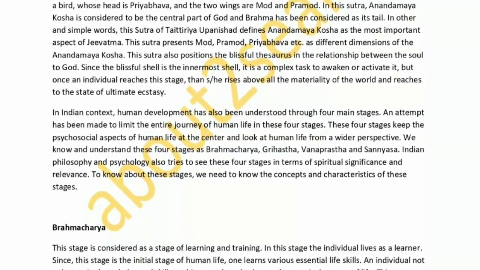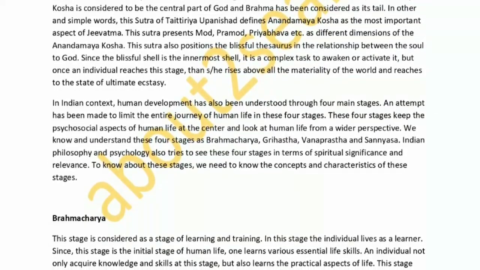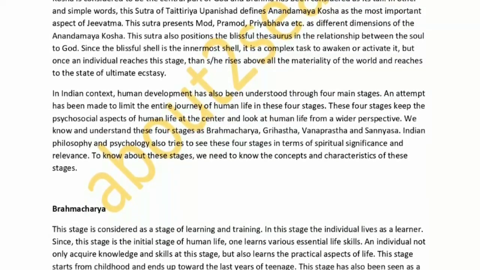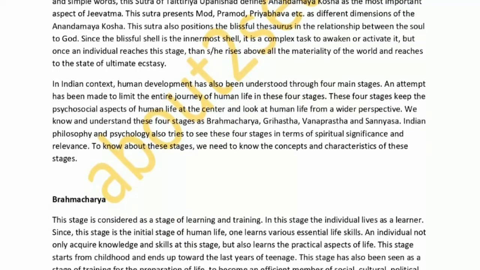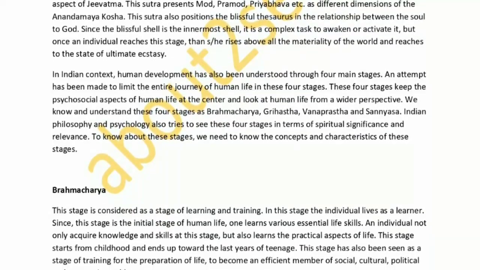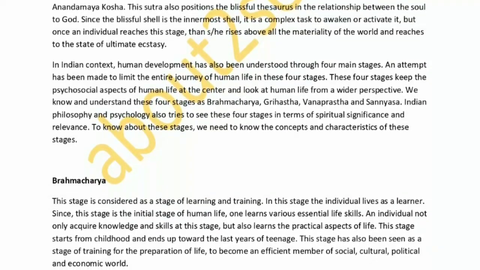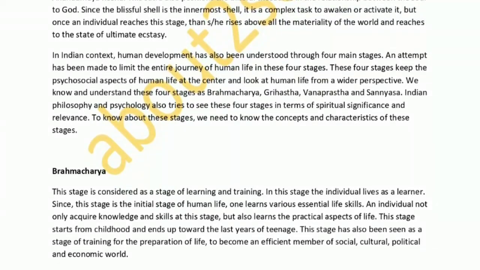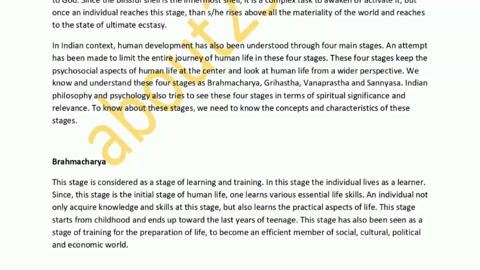In the Indian context, human development has also been understood through 4 main stages. An attempt has been made to limit the entire journey of human life in these 4 stages. These 4 stages keep the psychosocial aspects of human life at the center and look at human life from a wider perspective. We know and understand these 4 stages as Brahmacharya, Grihastha, Vanaprastha and Sannyasa. Indian philosophy and psychology also try to see these 4 stages in terms of spiritual significance and relevance. To know about these stages, we need to know the concepts and characteristics of these stages.